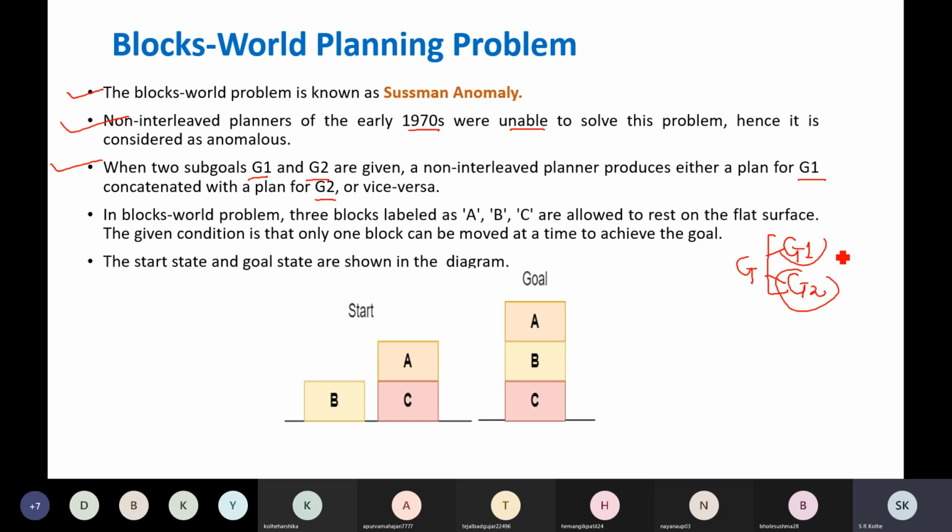When I try to achieve G1, then G2 cannot be achieved. If I try to achieve G2, then G1 becomes void, so you will not be able to finally arrive at G. That is called the Sussman anomaly.